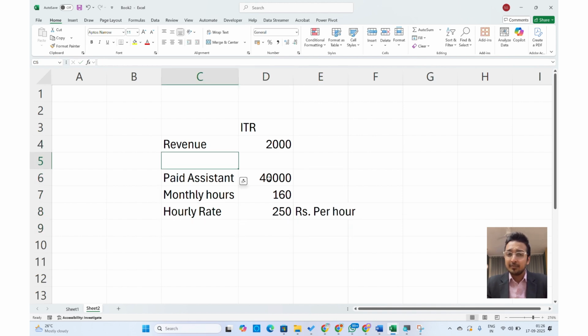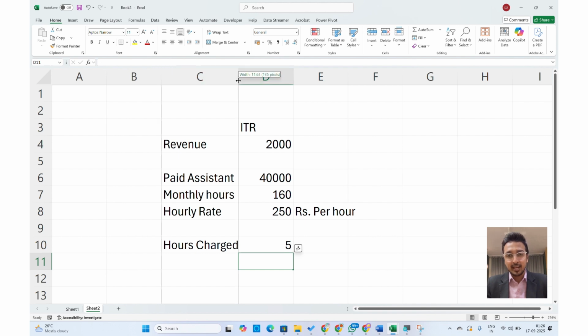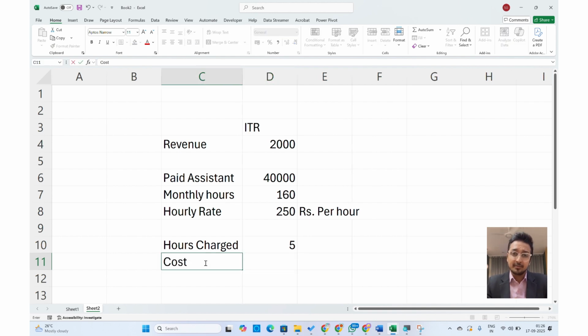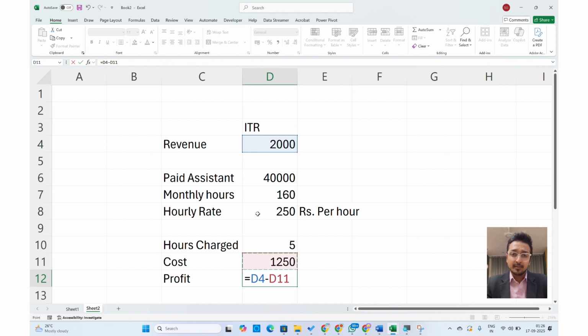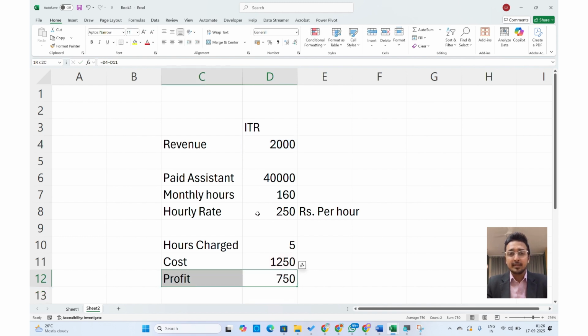Now, if for this ITR filing he has worked for 8 hours, okay, I'll say hours charged is 8 hours, right? In that case, 8 actually is a huge number, so somewhere around 5 hours, which is data collection, calculation, everything. So the cost that is levied is equal to 5 hours into the hourly rate of 250, which is 1250. My net profit out of this engagement, or rather gross profit, because I'll have to subtract some indirect expenses as well, is just 750 rupees. That's what CAs fail to estimate and understand, and that's the problem that I'm trying to solve for them.